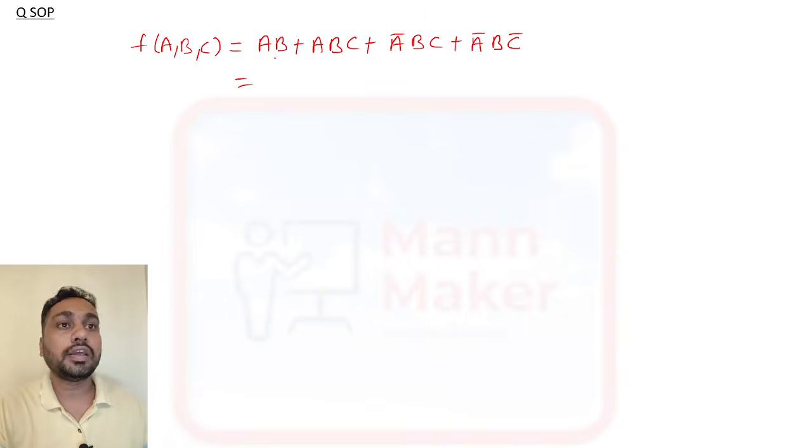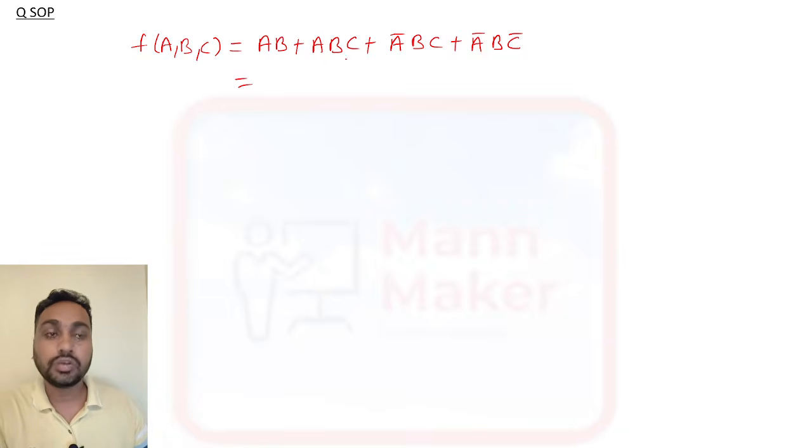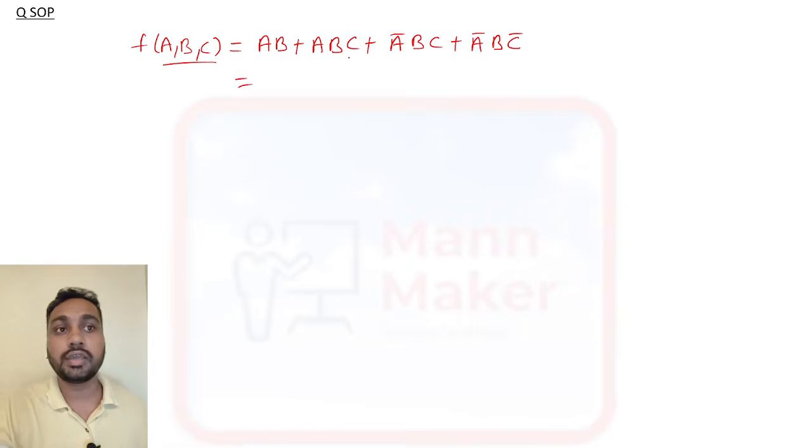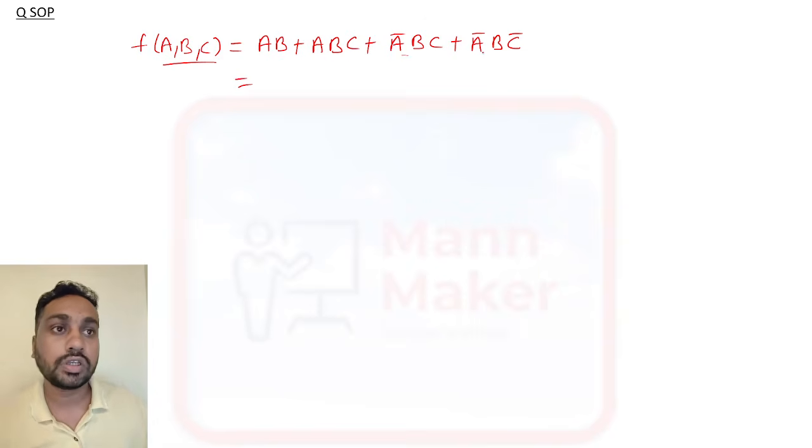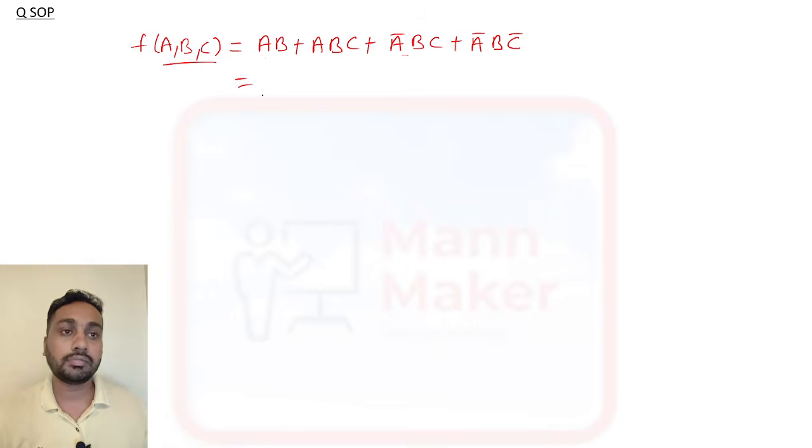So SOP means canonical form, or standard form. In an expression, first you need to check before solving a K-map question that all terms are in the same form. Suppose you have three variables, so all terms should have three positions. Here AB has two positions, ABC is three, here also three, here also three. So this AB we need to make a three-position term. How will we make it three bits?